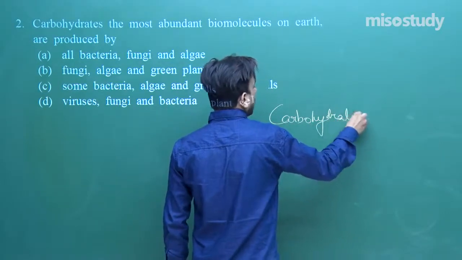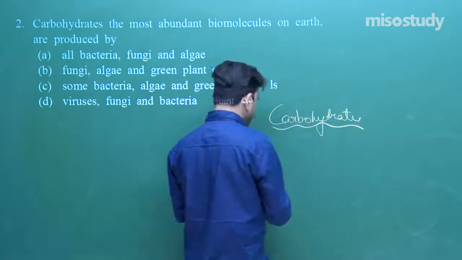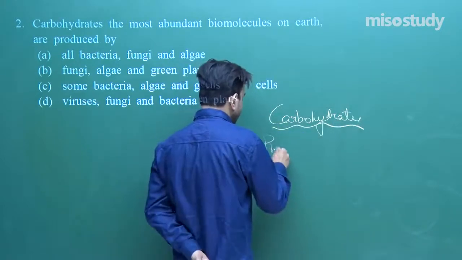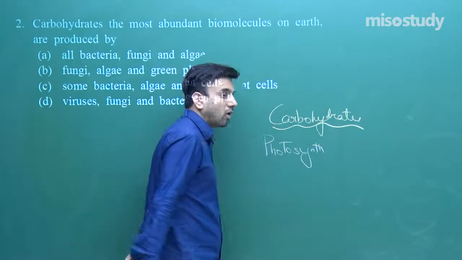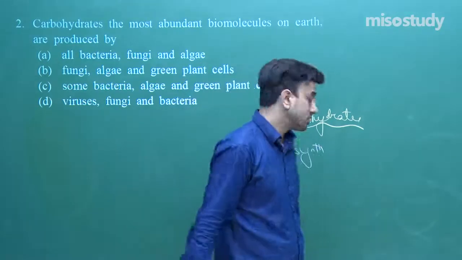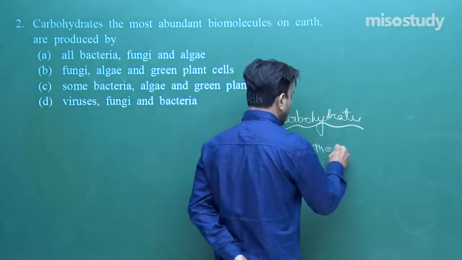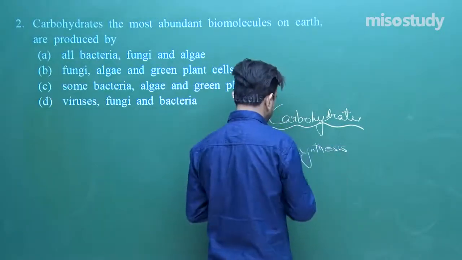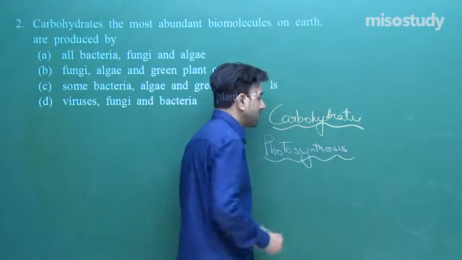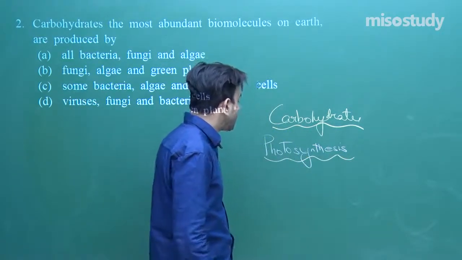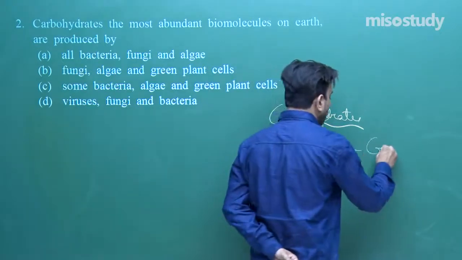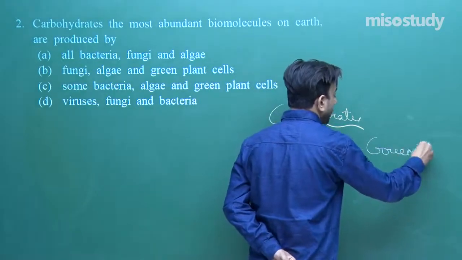We all know that carbohydrates are produced by the process of photosynthesis. Now, which organisms perform photosynthesis? It is the green plants.